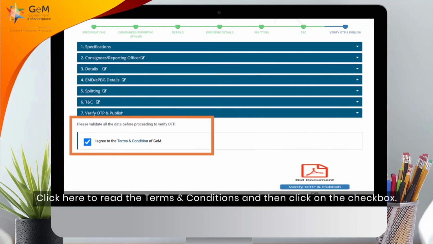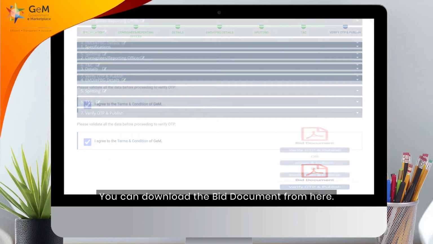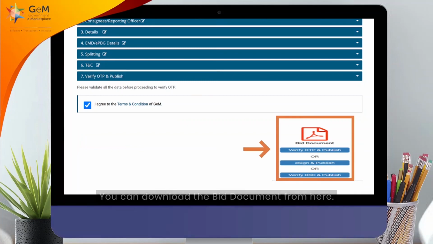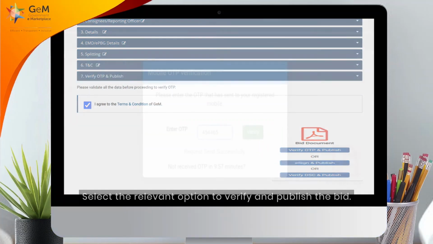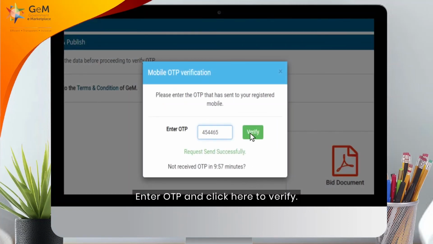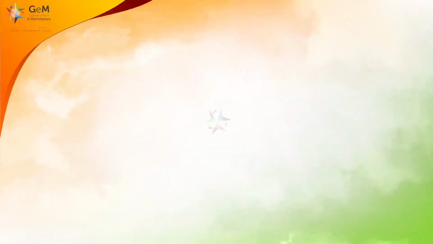Click here to read the terms and conditions and then click on the checkbox. You can download the bid document from here. Select the relevant option to verify and publish the bid. Enter OTP and click here to verify.